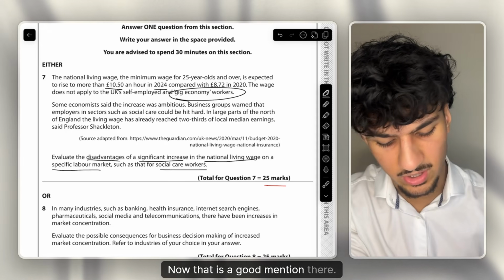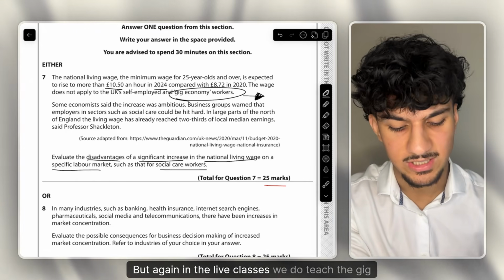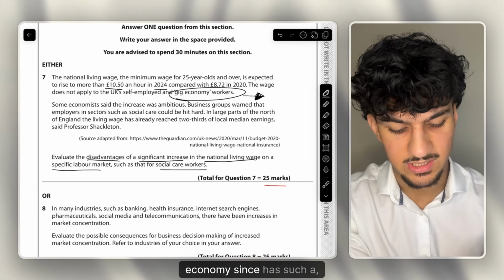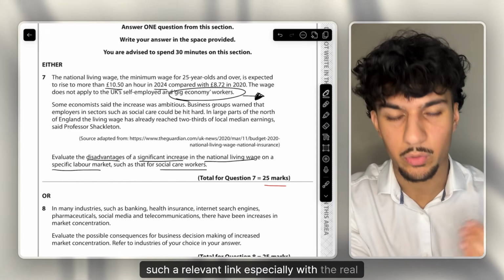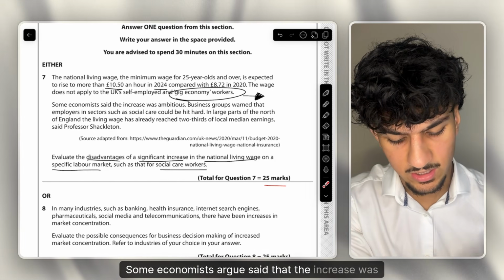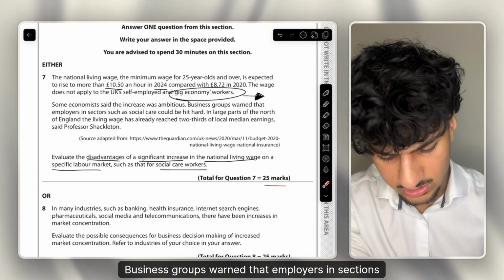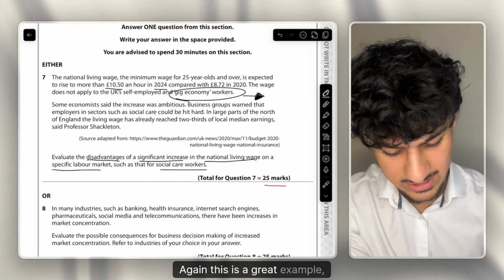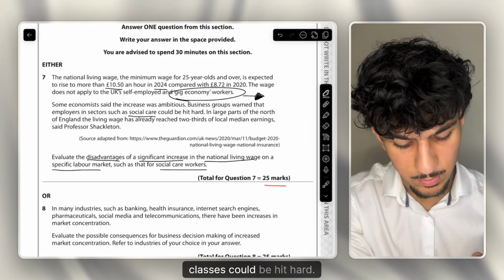Now that is a good mention there. Of course, it's not explicitly on the spec, but again, in the live classes, we do teach the gig economy since it has such a relevant link, especially with the real world of economics, to the labour market. Some economists said that the increase was ambitious. Business groups warned that employers in sectors such as social care, again, this is a great example, one that actually last year we taught in the live classes, could be hit hard.